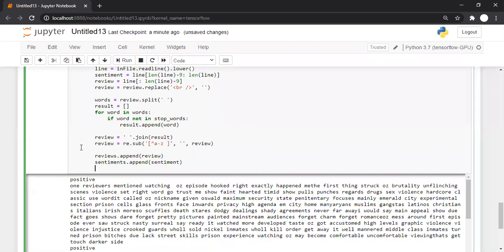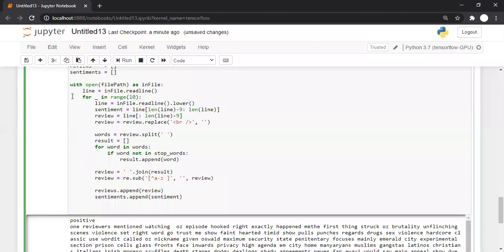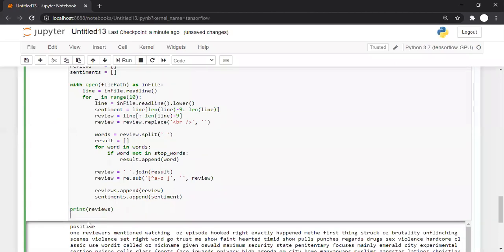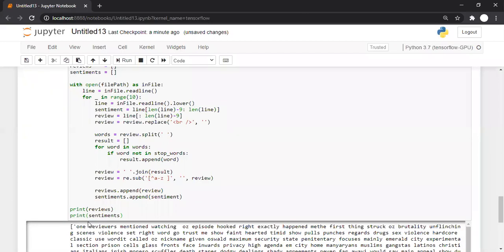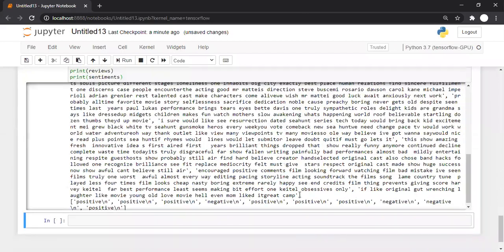And outside this while loop, we can print this thing. We can print reviews and we can print the sentiments.